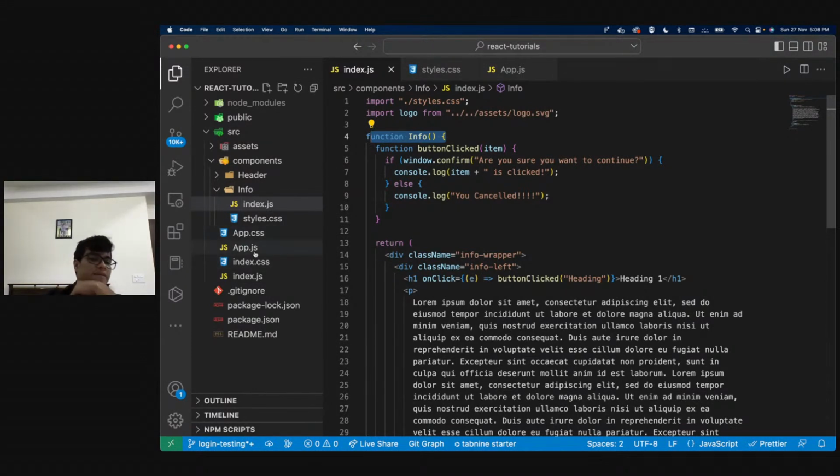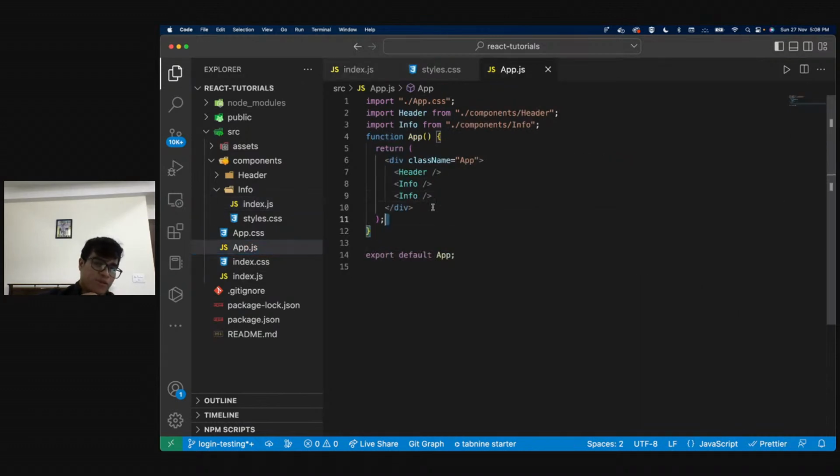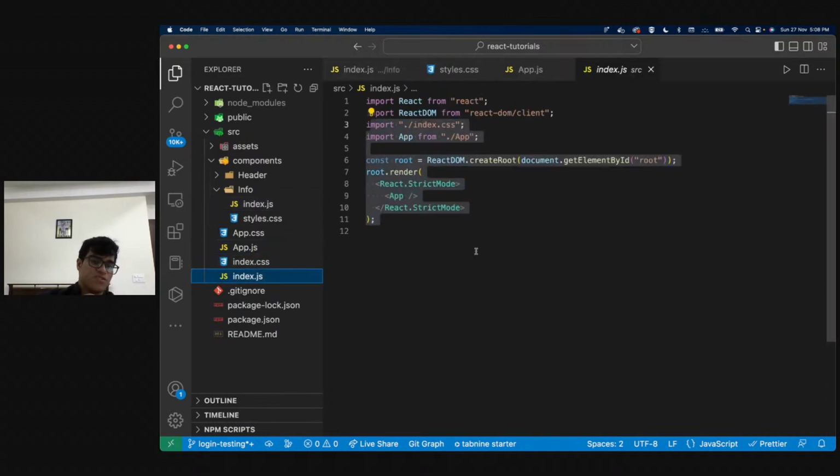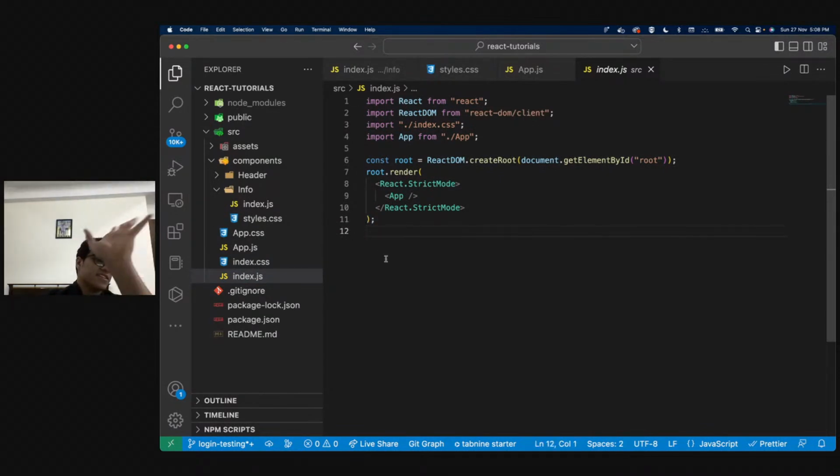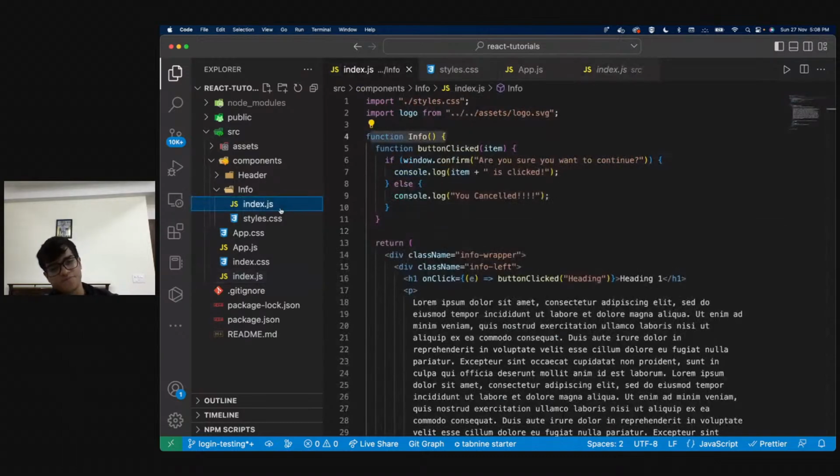Okay, Anuj. So that basically happened because inside your app.js or inside your index.js, those components are being called. So you can just get rid of all of the code. If you don't want to delete those files, don't delete it. It's fine. They have nothing to do with anything that we are discussing. So you can ignore that.